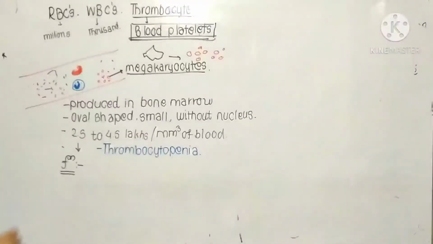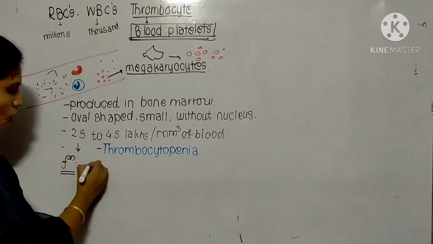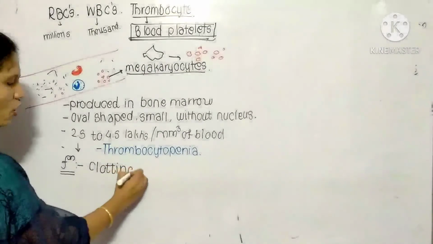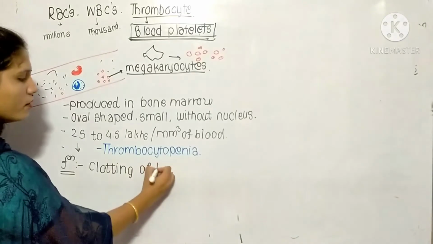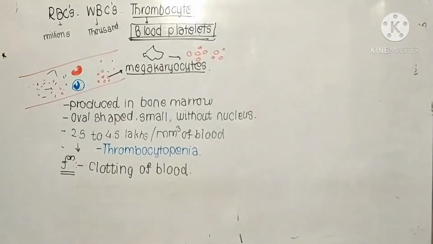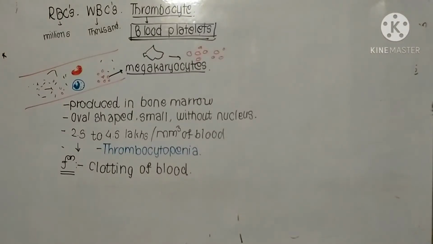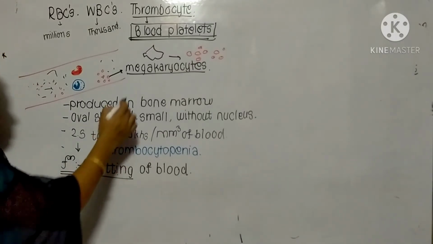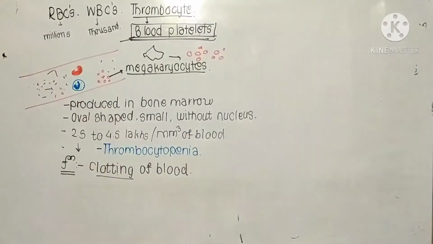These thrombocytes play an important role in the clotting of blood. Clotting of blood means what? All of you know that in our body blood is present in liquid form. This blood gets converted into solid form, and that is known as clotting. For that purpose, these blood platelets play an important role.